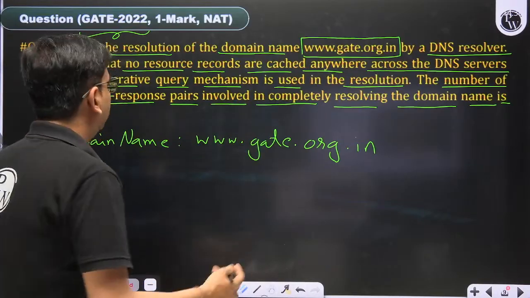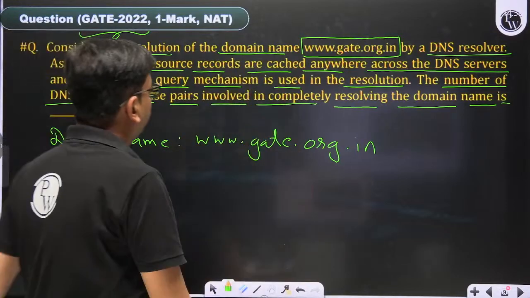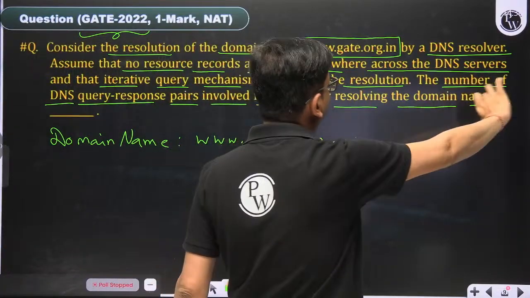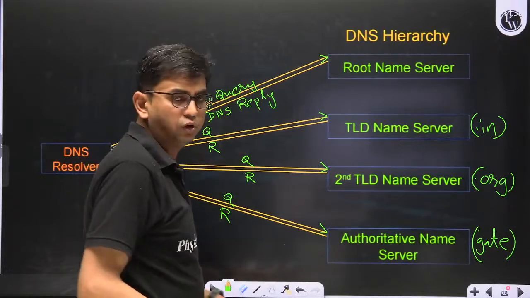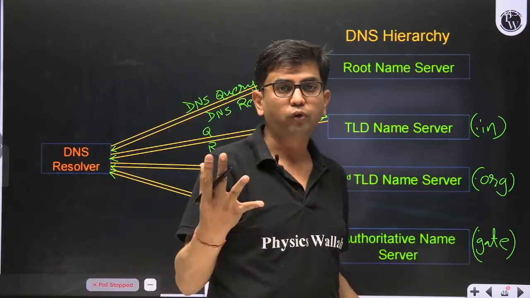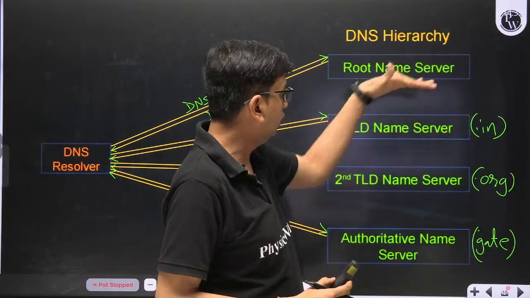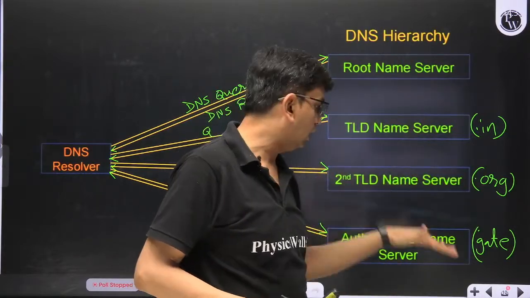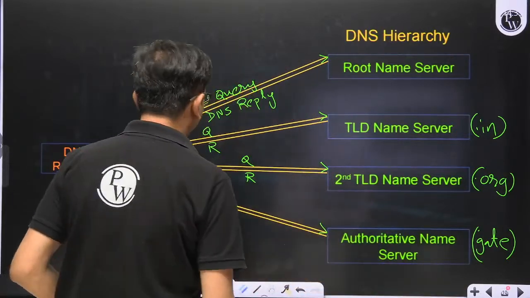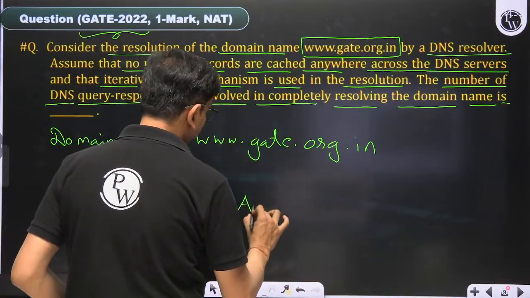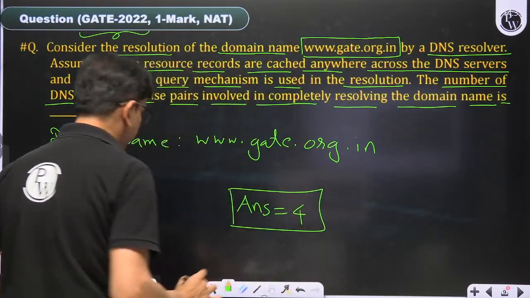So this is the number of DNS query response pairs involved in completely resolving the domain name. The correct answer of this question is 1, 2, 3, 4. How many query response pairs? 4, because it's a 4-tier hierarchy: root, TLD, intermediate TLD, and authoritative name server. So the answer of this question is 4.